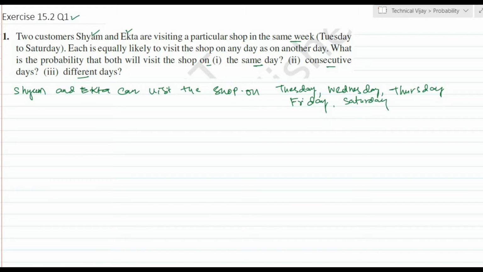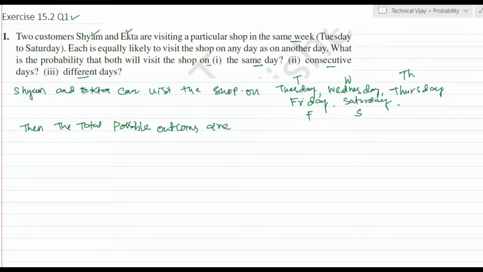On these days they are visiting. Let us assume Tuesday as T, Wednesday as W, Thursday as TH, Friday as F, Saturday as S. Now the total possible outcomes we will calculate.